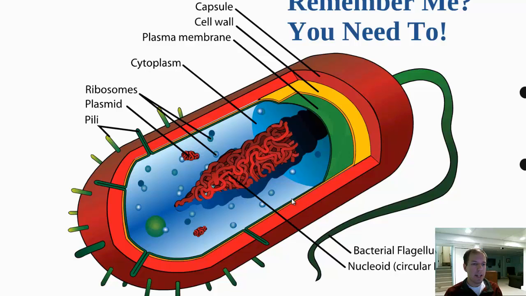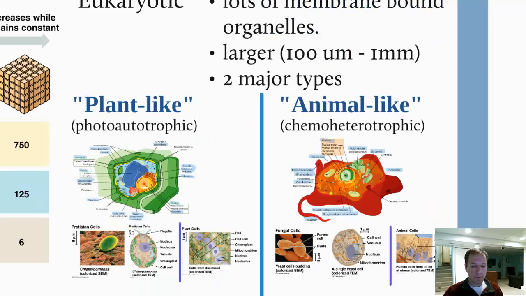Now, some of the things that are unique, the fact that the DNA is not concentrated into a nucleus, but it is free within the body of the prokaryotic cell. We see some animal cells do have flagellum, so that's not necessarily unique. The idea of a capsule, only some bacteria have this, and this is a coating that is on the outside of the cell wall. Many eukaryotic cells do have a cell wall, but the capsule is something that is unique.